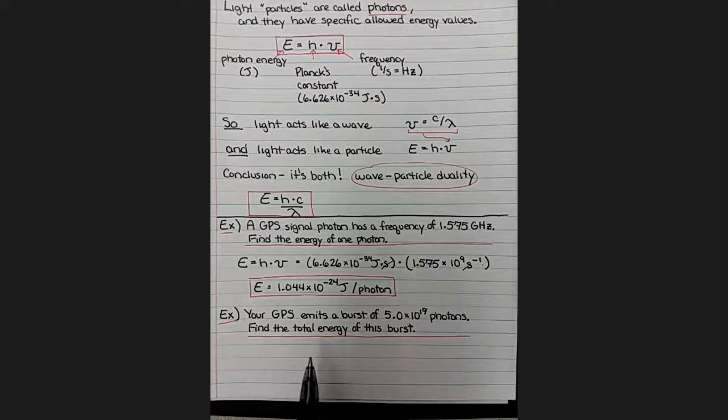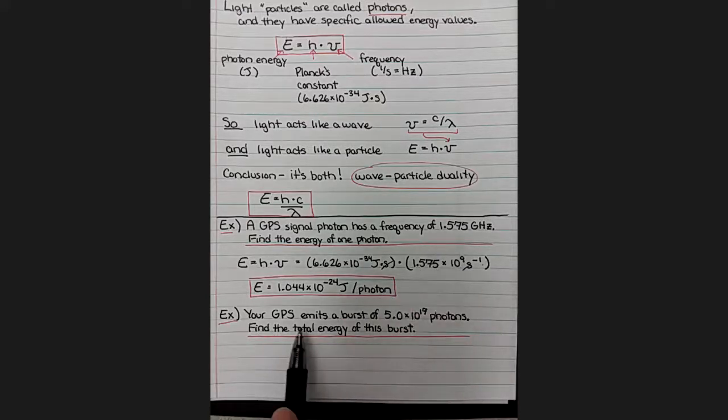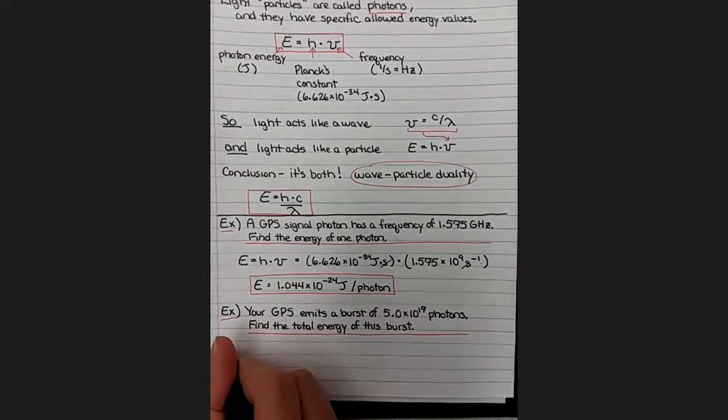Now for a trickier one. You have a GPS and it's emitting photons of this frequency. Let's say the GPS emits a burst of 5.0 times 10 to the 17th photons. What is the total energy of all the photons in the burst? Each of the photons has this much energy, and we have this many photons, so the total energy is going to be a sum of the energy of each of the photons involved.